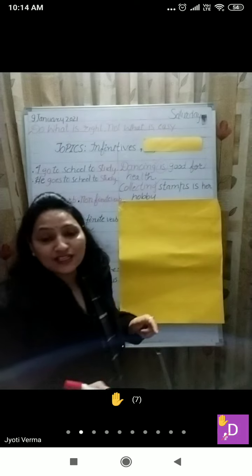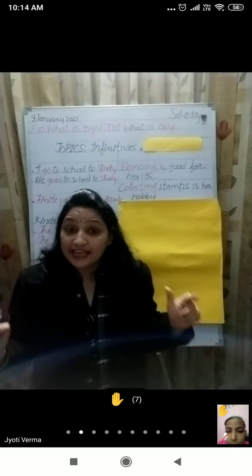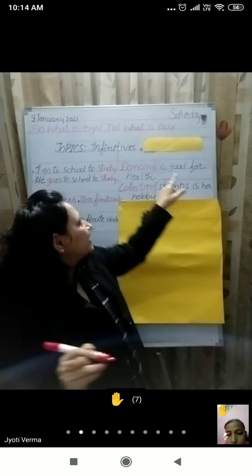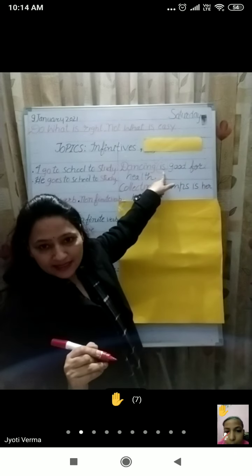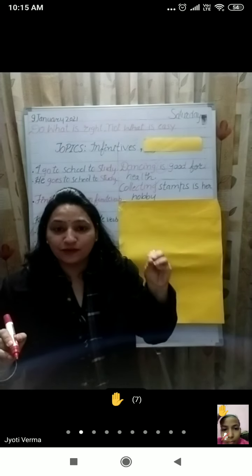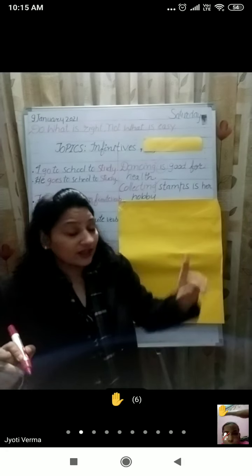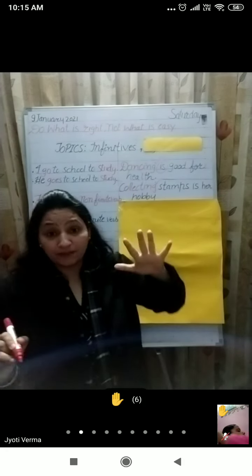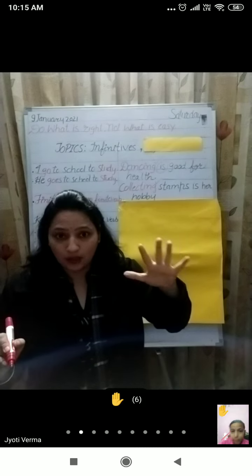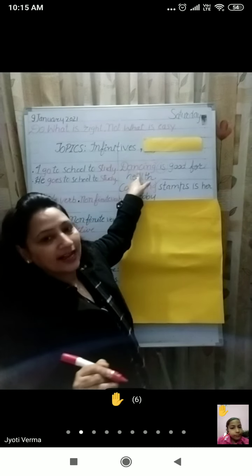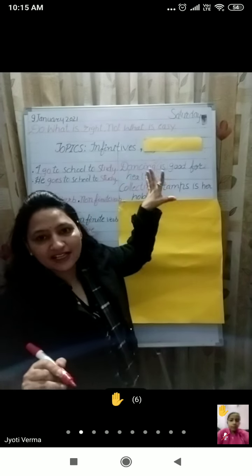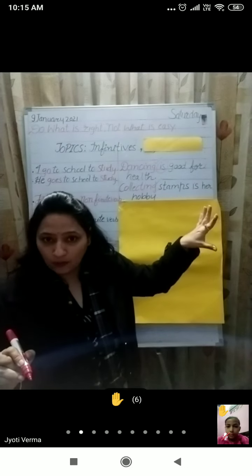So it is functioning as the verb of noun. It is actually a verb, but it is functioning as the verb of noun.